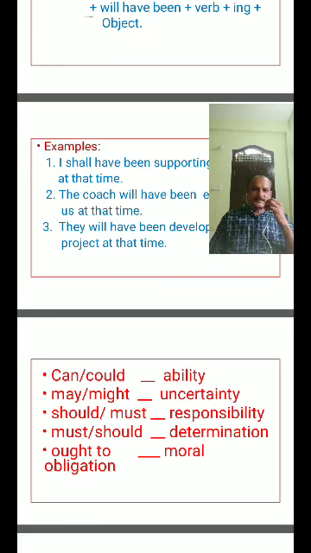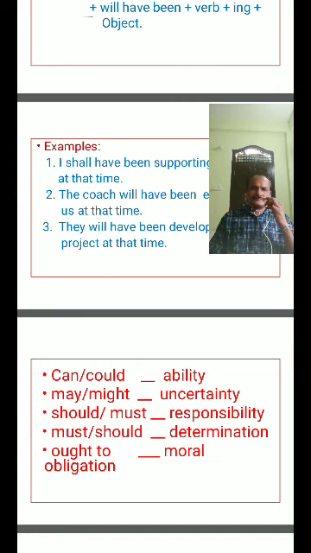Future perfect continuous tense structure: I, we plus shall have been plus verb ing form plus object; you, they, he, she, it plus will have been plus verb ing form plus object. So these are the structures for all the tenses.